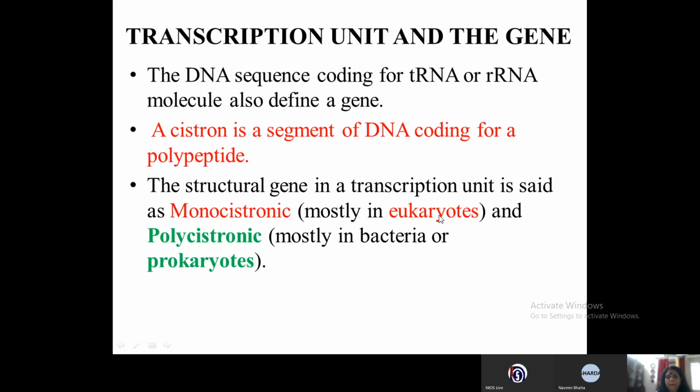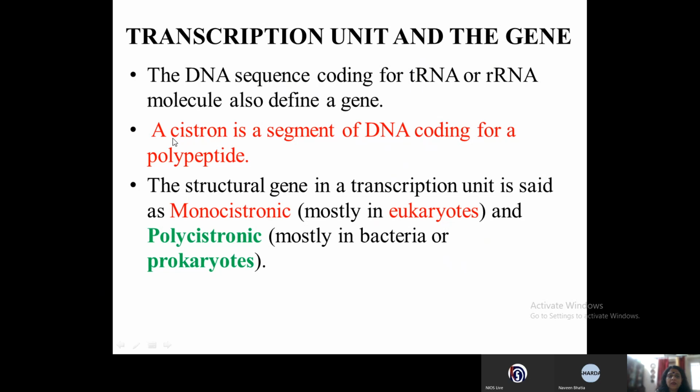Now, transcription unit and the gene. Now let's discuss the gene. What is a gene? A segment of DNA is called a gene which codes for... Now the gene codes for both. It can code for a protein, it can code for mRNA, tRNA or rRNA. So the scientists wanted to differentiate or to define a gene in such a way that if somebody takes the word gene, they should be able to understand whether it is coding for the RNAs and the proteins or just the RNAs or just the proteins.